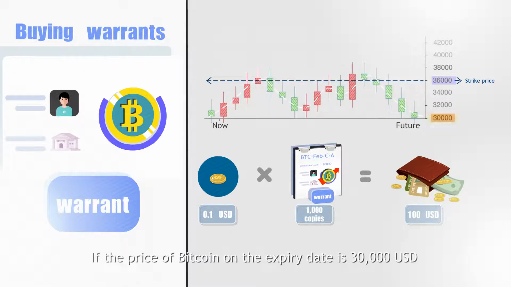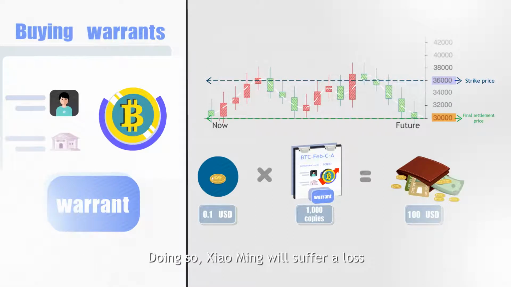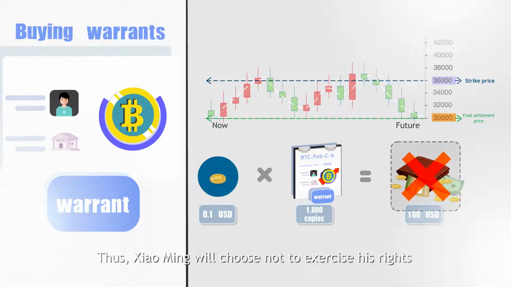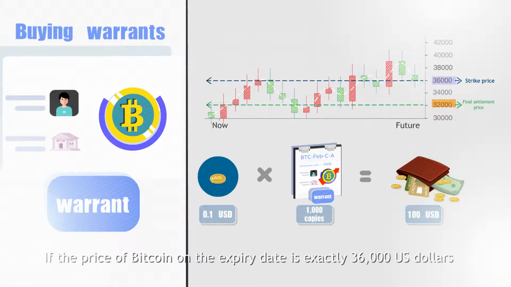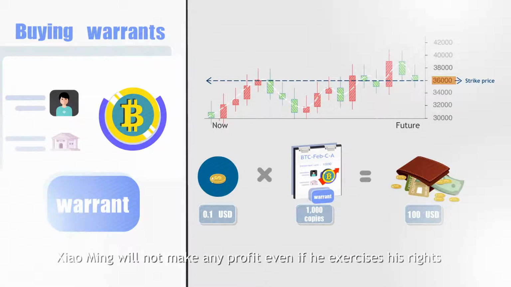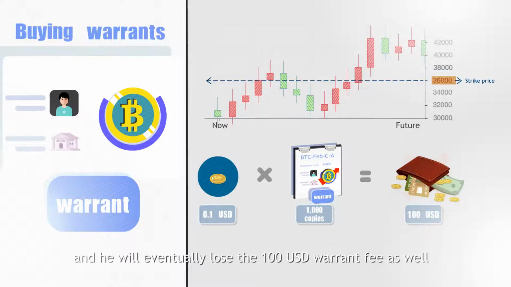If the price of Bitcoin on the expiry date is $30,000, Xiaoming would buy at the strike price of $36,000. Doing so, Xiaoming will suffer a loss. Thus, Xiaoming will choose not to exercise his right and will eventually lose $100 in warrant fees. If the price of Bitcoin on the expiry date is exactly $36,000, Xiaoming will not make any profit, even if he exercises his rights, and he will eventually lose the $100 warrant fee as well.